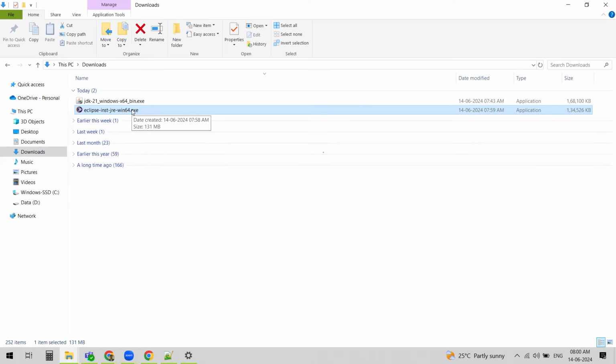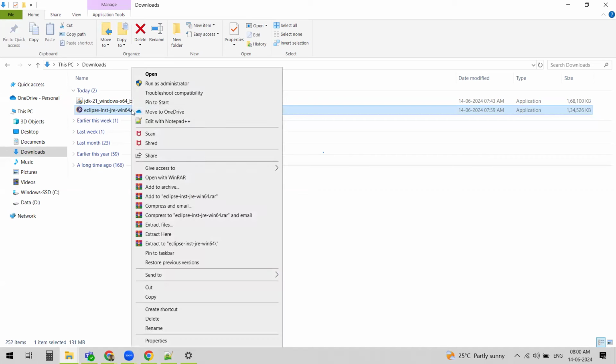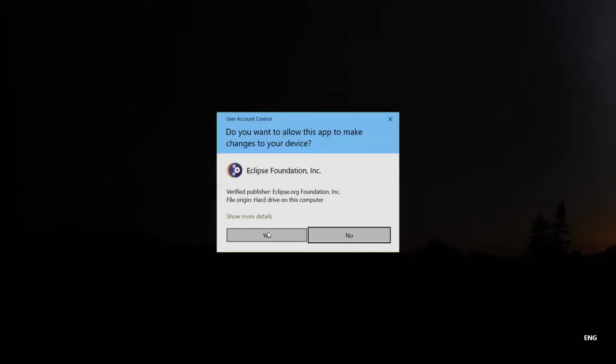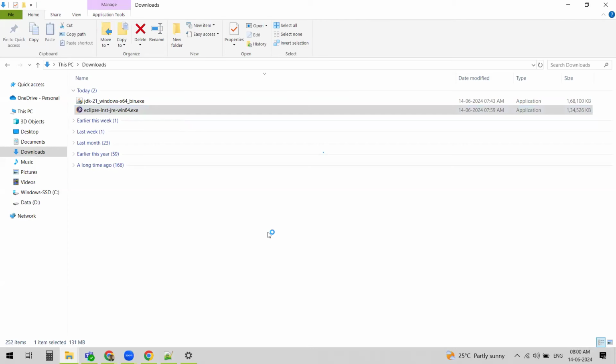Now let's go ahead and install Eclipse. Just right click and run as administrator. Just click on yes. Now we are installing Eclipse, an IDE where we'll start writing Java programs.